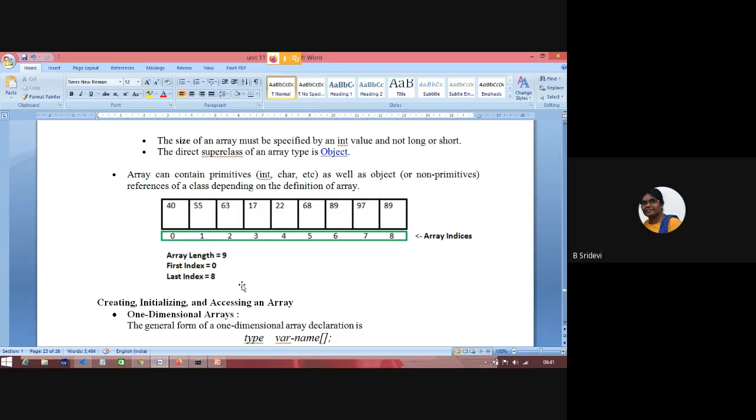So in Java, if we want to use anything, we have to first declare it. Unlike Python, where you can directly write L is equal to 1, 2, 3. But in Java, you have to say that L is an array. L can store an array of elements. In that way, first you have to declare.